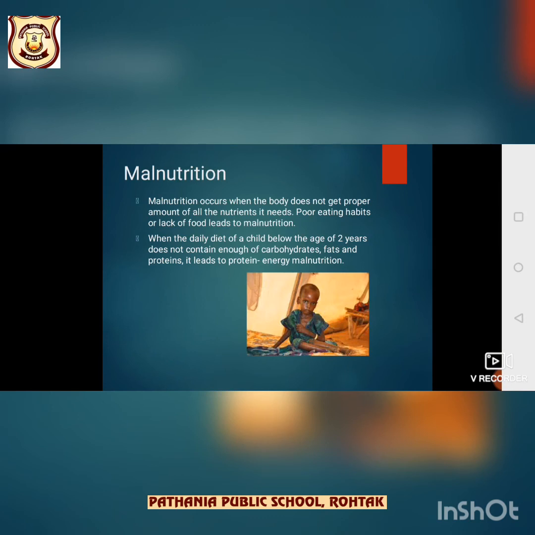Okay. Next, the diet of some children may have enough carbohydrates and fats but less of proteins. Such children have thin reddish hair, swollen feet and hands, and the stomach protrudes. They may not look thin, but they are not as active as other children of their age. On getting adequate amount of carbohydrates, fats and proteins in the daily diet, such children can regain health. If carbohydrates and proteins are deficient in the diet for a long period of time, growth will be hampered and the person will become very weak.